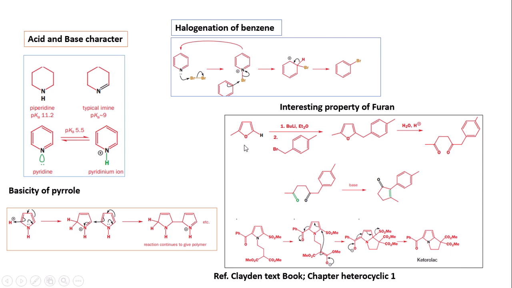And another interesting problem regarding synthetic chemistry is that here the alkylation can take place in the presence of butyllithium with benzyl bromides, producing the furan substituted derivatives, and these furan substituted derivatives are hydrolyzed to give 1,4-dicarbonyl compounds, and this 1,4-dicarbonyl compound undergoes aldol condensation to give the cyclopentene derivatives.